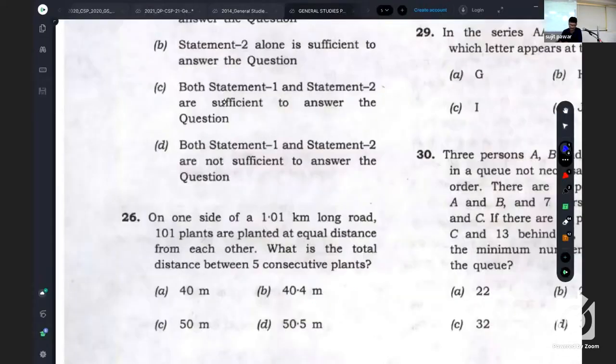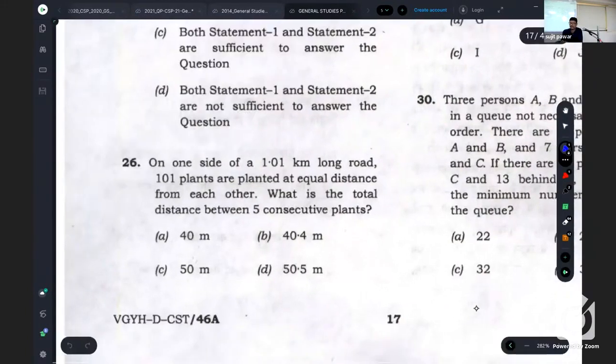Online friends, screen is shared. Question number 26. On one side of a 1.01 kilometer long road, 101 plants are planted at equal distance from each other.